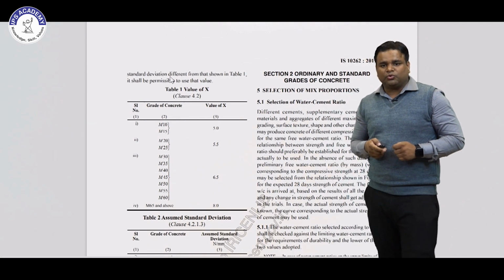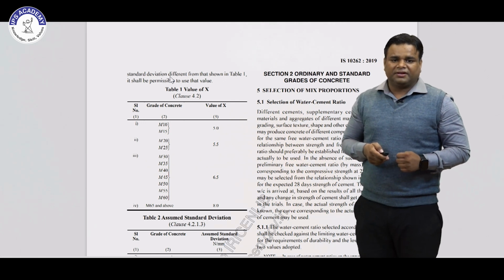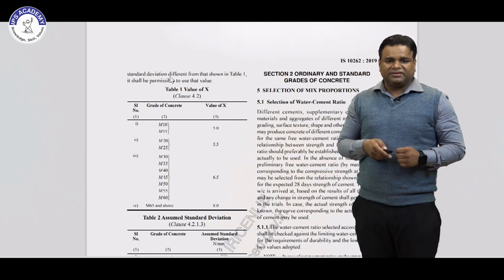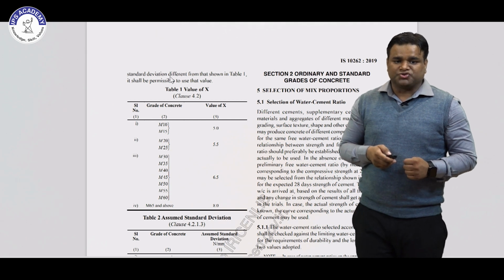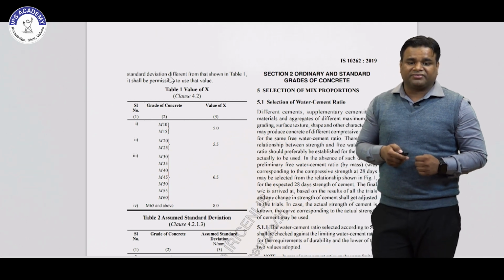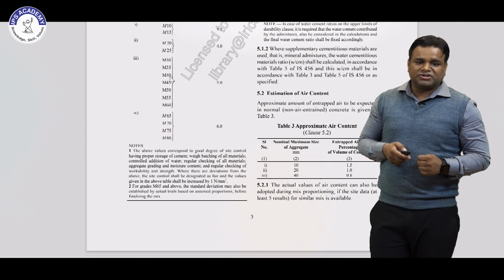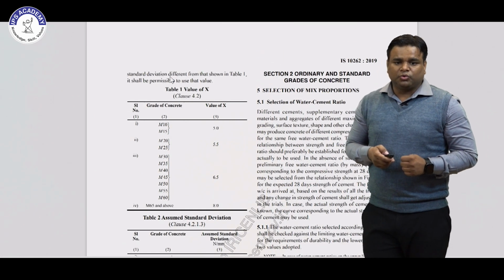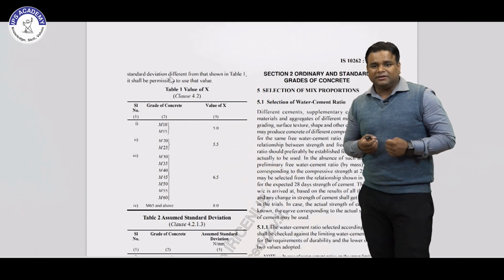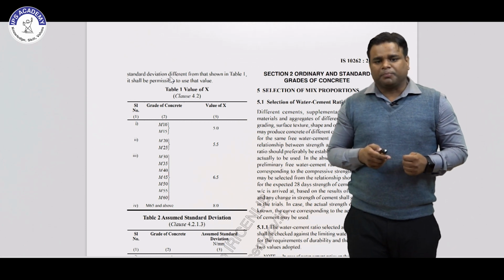Then section number 2, ordinary and standard grade of concrete. In this we will see the selection of mix proportion. The first portion is selection of water cement ratio. So how much water is required to get a good proportion of the concrete.